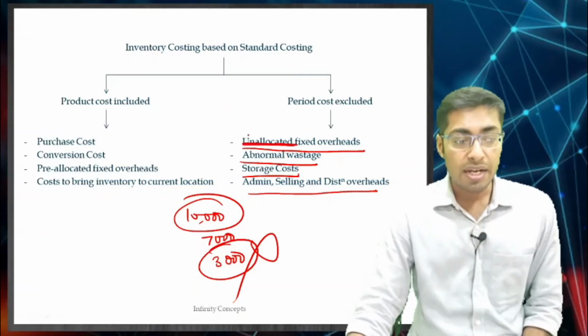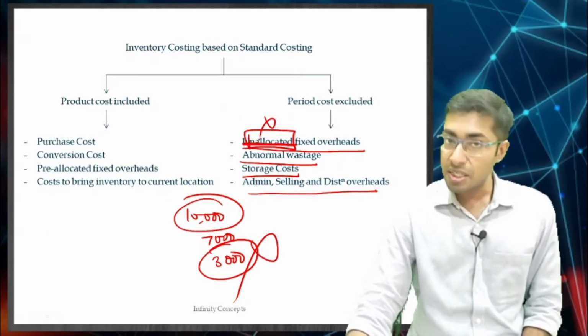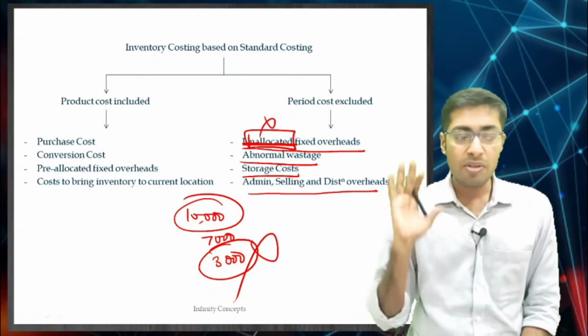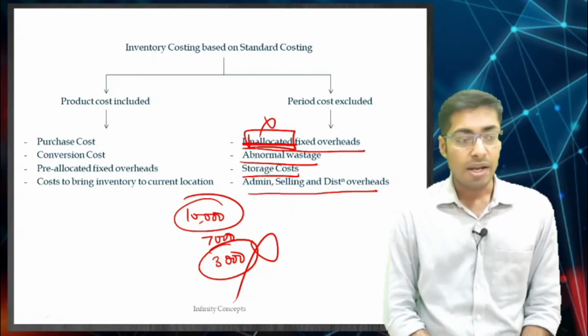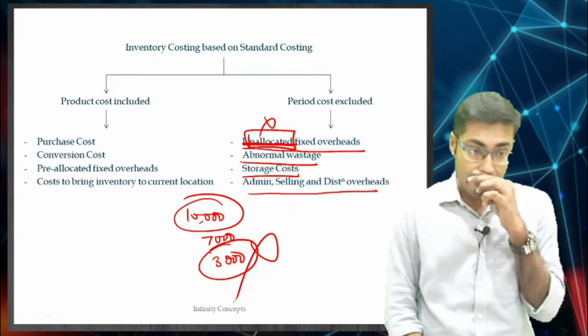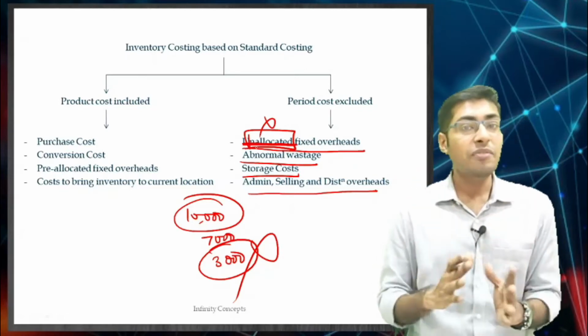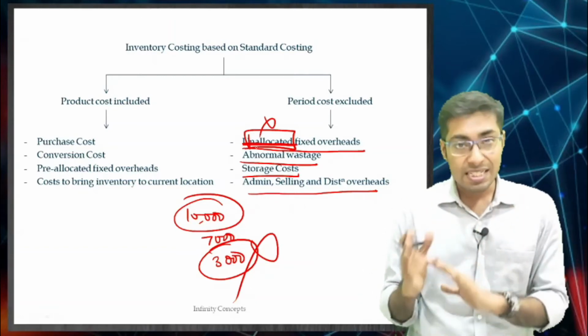So unallocated fixed overheads will not get into consideration. And then abnormal wastage, storage cost, admin, selling and distribution overheads and so on. So, this is what our inventory based standard costing is. Now, we will go into detail in the next question.